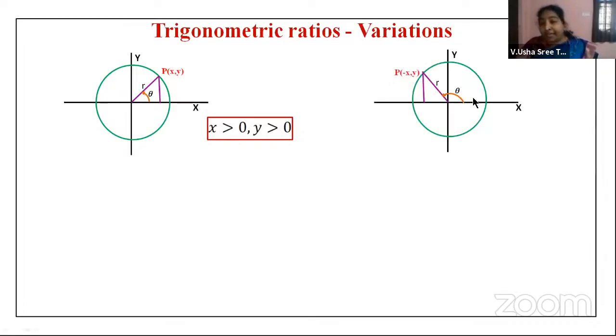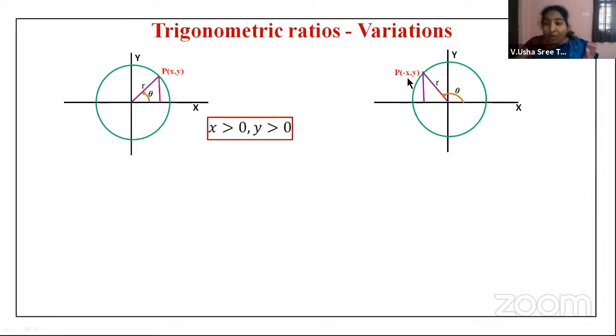Then see the second diagram. You are taking the angle in the second quadrant, and of course, the angle is taken in the anti-clockwise direction. Now here in the second quadrant, if you pick up a point, then x will be negative and y will be positive. What is this x? X is nothing but the adjacent side, and y is nothing but the opposite side.